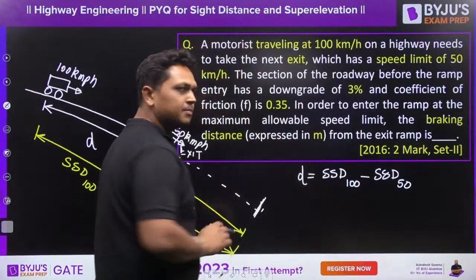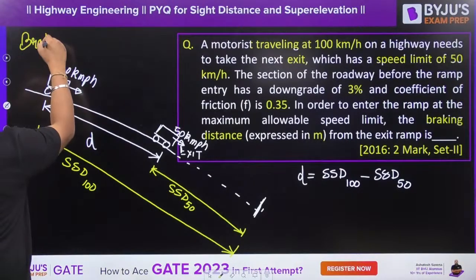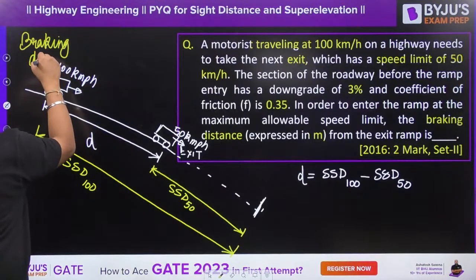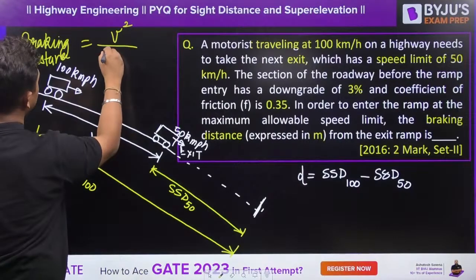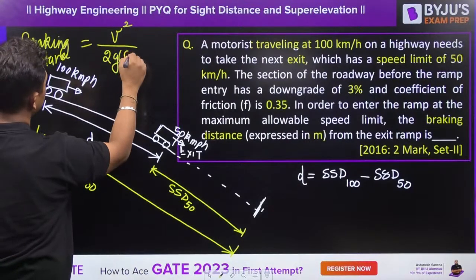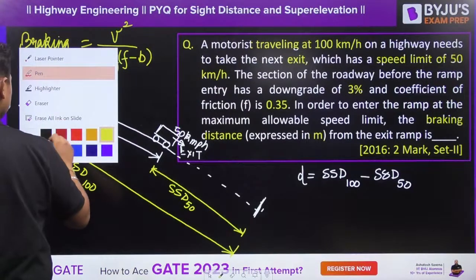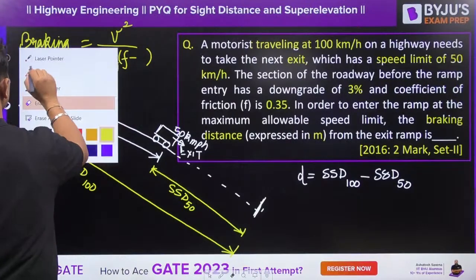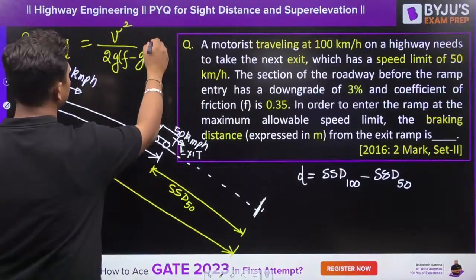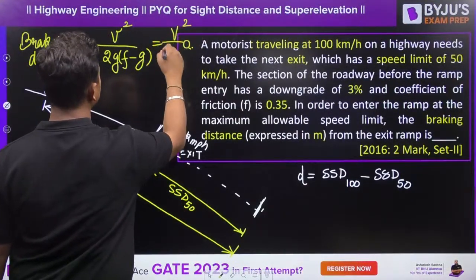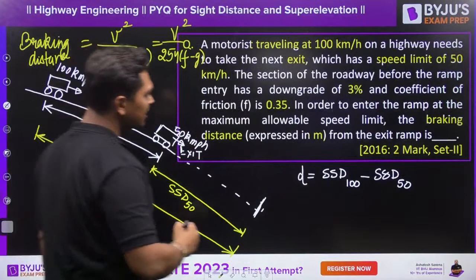Now it is only asking us braking distance. So what is the braking distance? On a downgrade, it is equal to V square upon 2g(f minus G). Not B, sorry, f minus G. Or you can also write it as capital V square upon 254 (f minus G). Let us write the values.